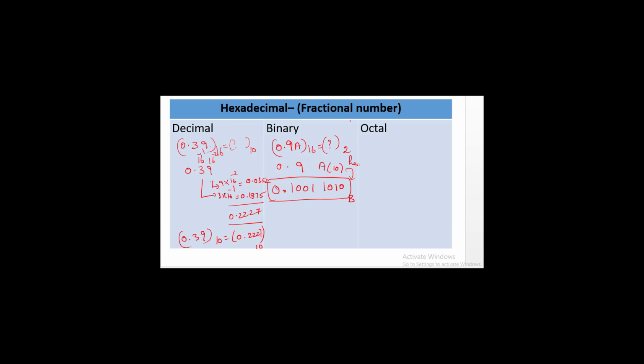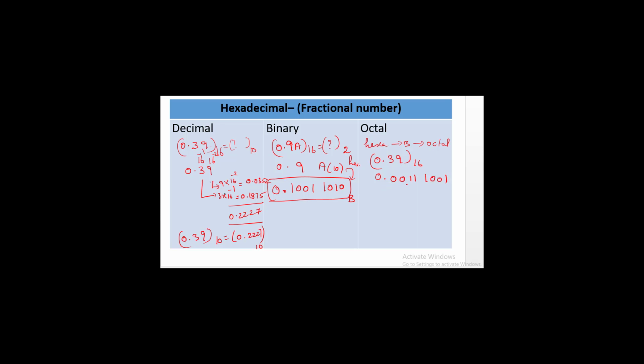In order to convert hexadecimal into octal, we have to convert hexadecimal into binary and then binary into octal. For example, let me consider hexadecimal number 0.39 to the base 16. First, we have to convert this hexadecimal into binary. What we have done in the previous step, that is 0. For 3 the value is 11. We have to write in terms of 4 digits, 0011. For the value of 9, that is 1001.